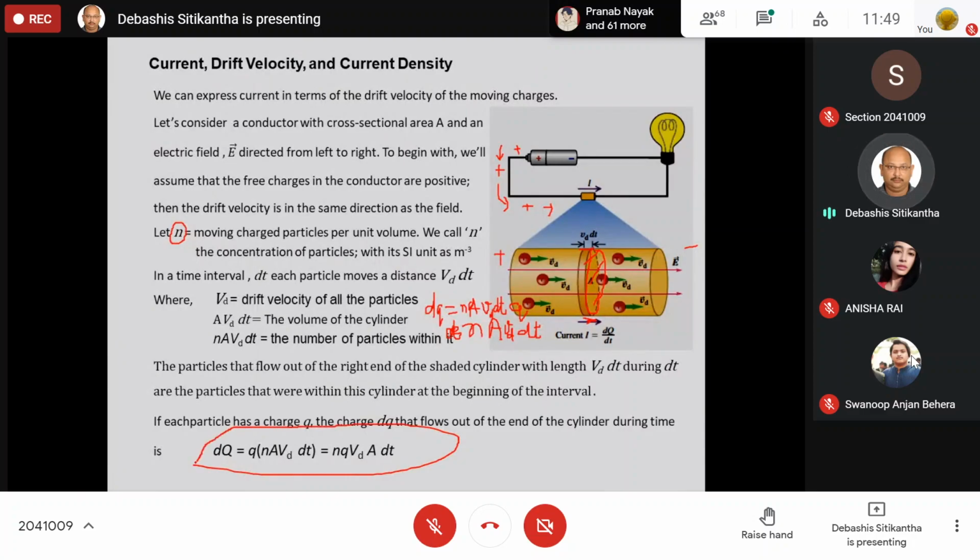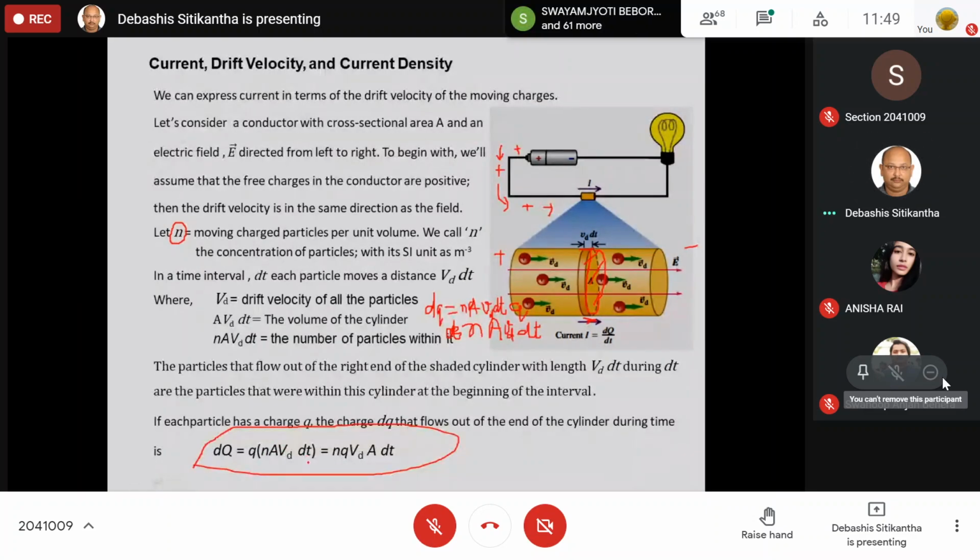If anybody is having any doubt in this expression, please ask me. Yes, is there anyone who is not understanding this concept? Yes? Is there anyone? Okay, fine.